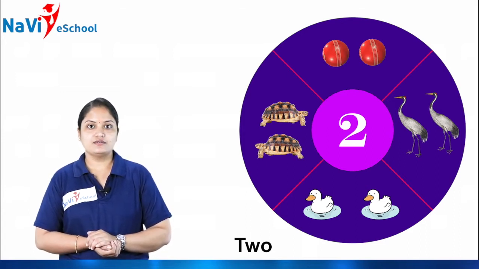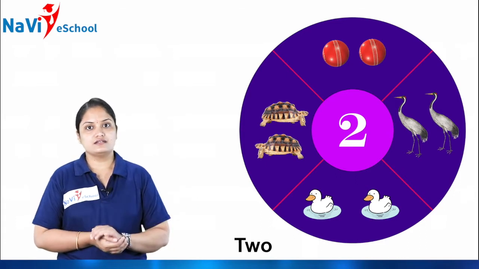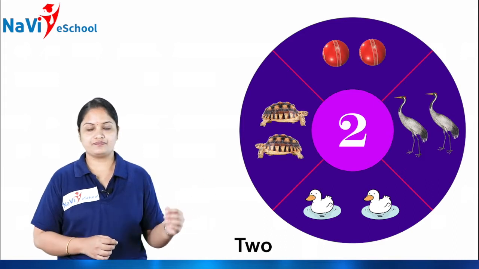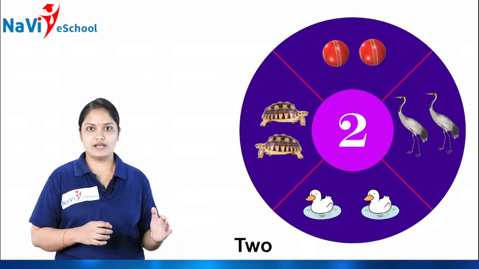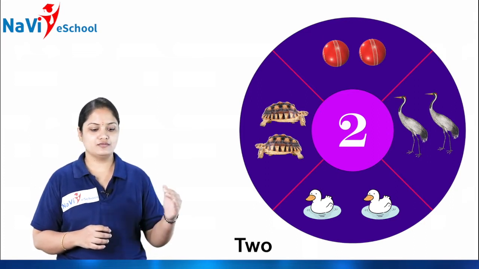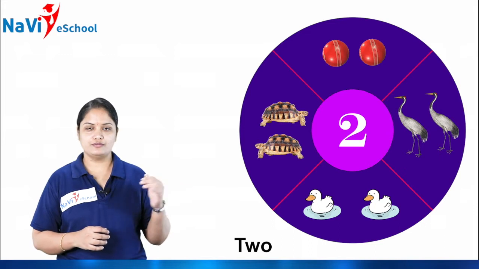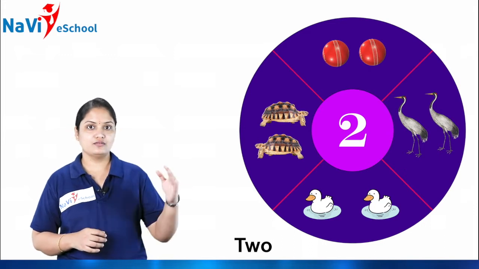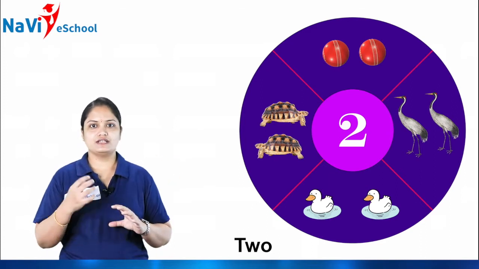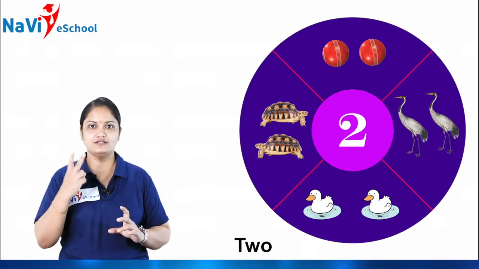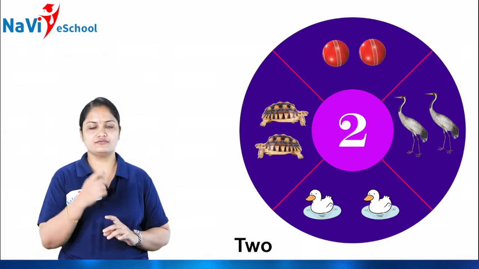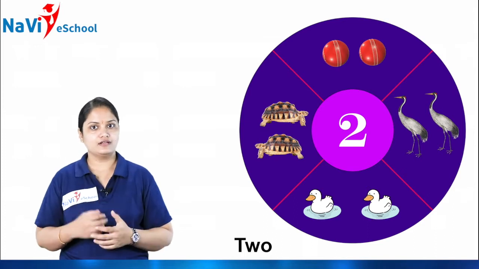Okay. So here, how many balls are there? See, 1, then 2. How many tortoises are there? 1, 2. Isn't it? How many ducks are there? 1, 2. How many cranes are there? 1, 2. So overall in the picture, each object we have 2 times, isn't it? That's why we can say the number of those things is 2. Got it, children?